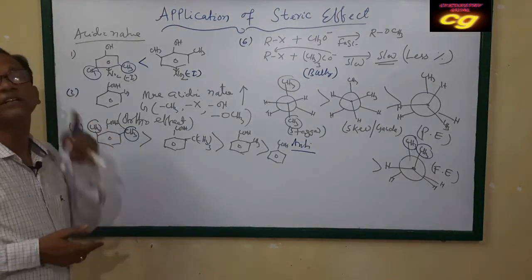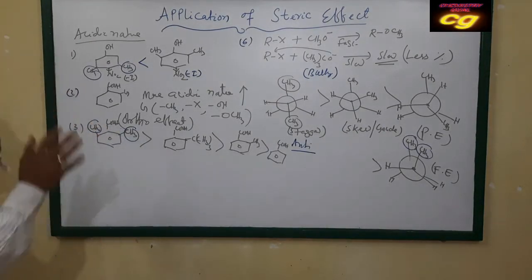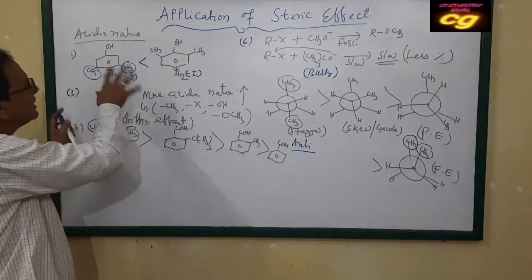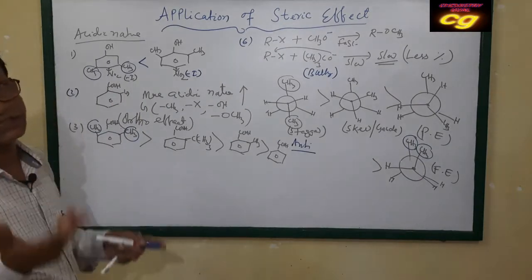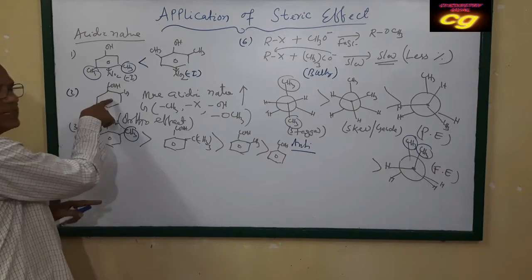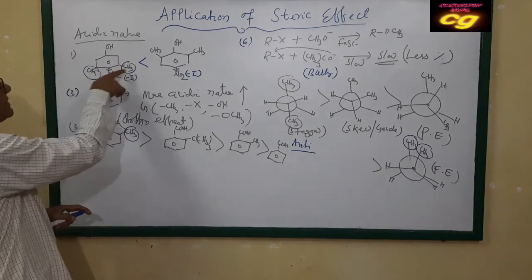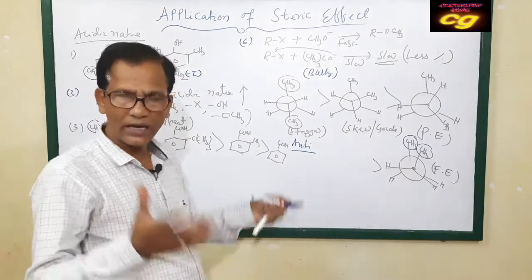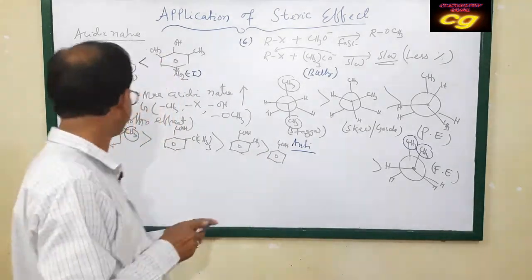So the acidic character increases. These are important examples regarding steric factors, showing how acidic character increases or decreases. It is not always increasing; it depends on the nature of the group attached.